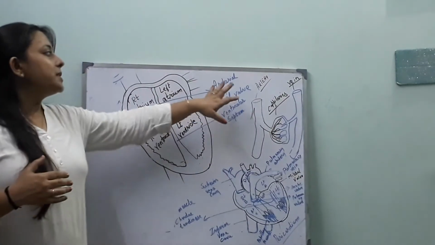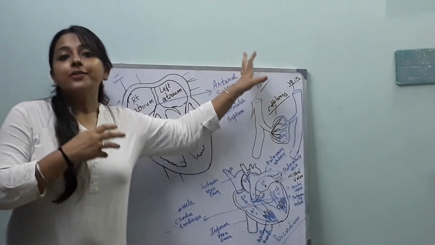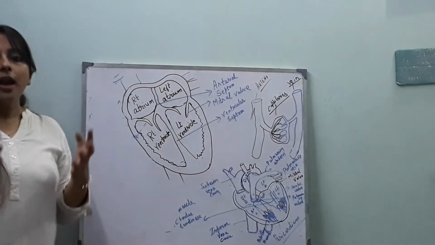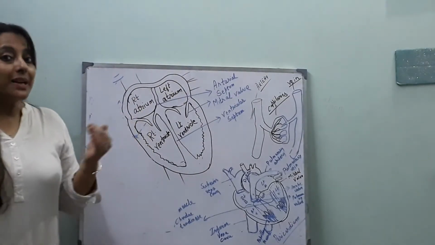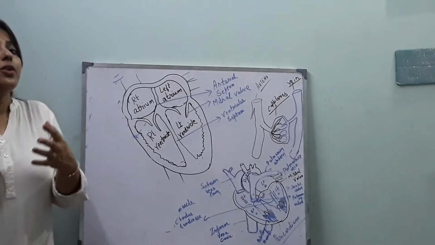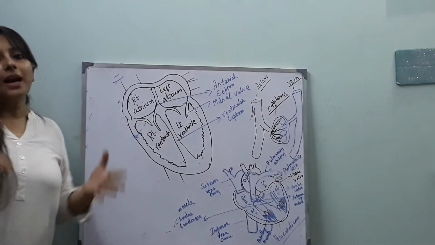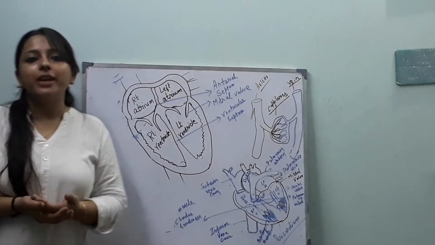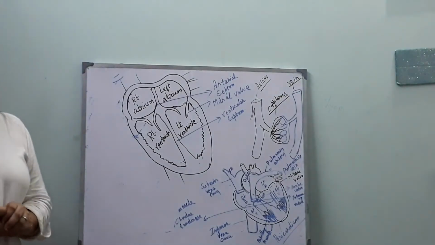Suppose the heart is present here. An artery carries blood from the heart to the rest of our body. An artery carries blood away from the heart, and on the contrary, a vein brings blood towards the heart. You can distinguish the artery and vein by this specific point.